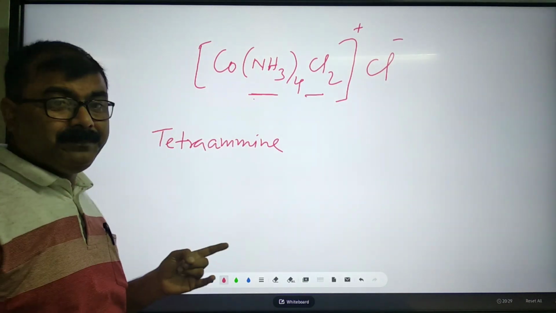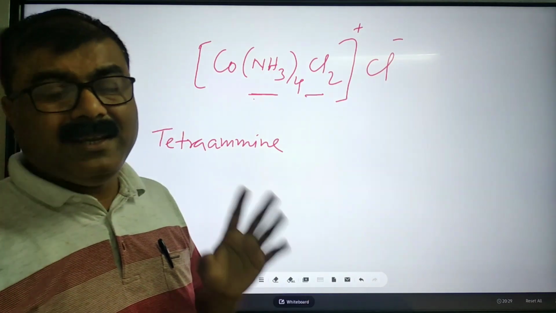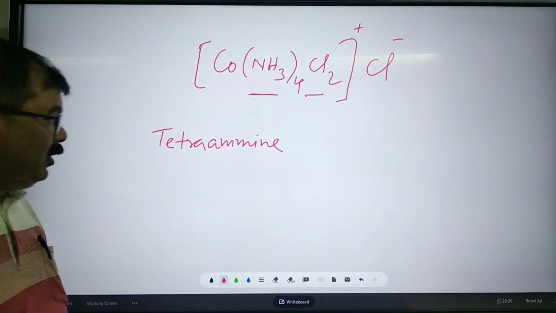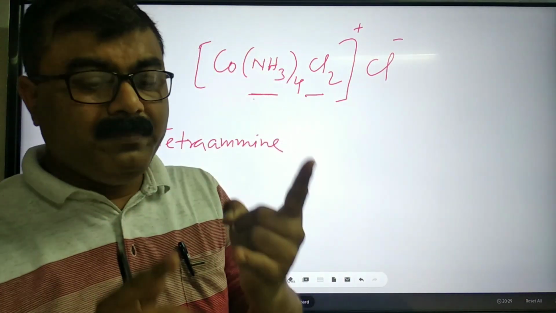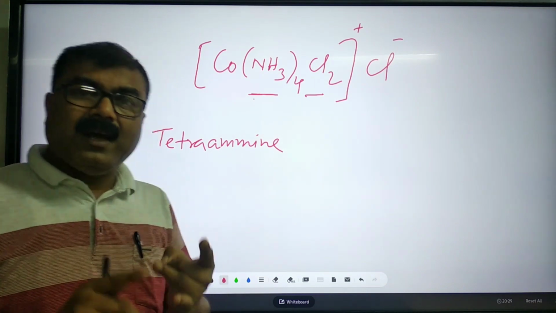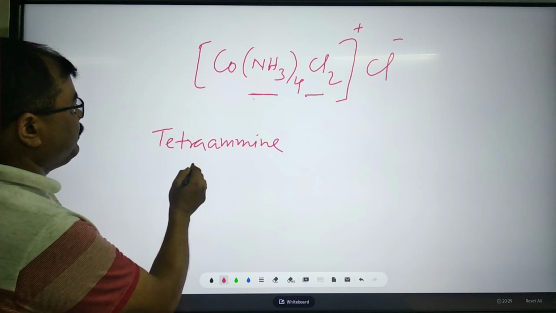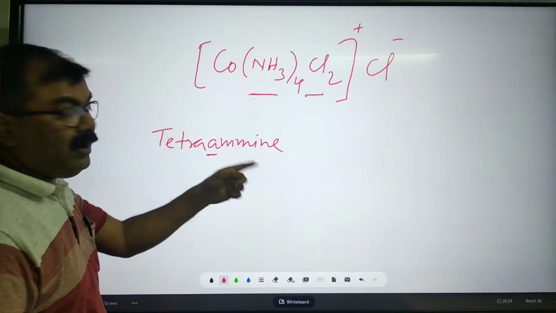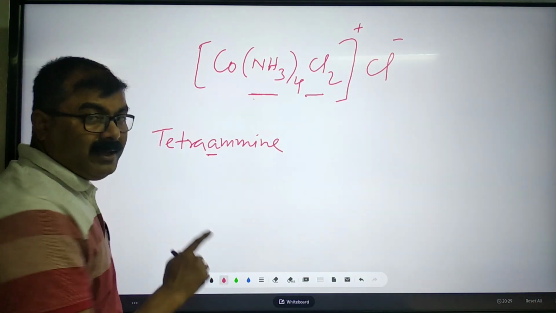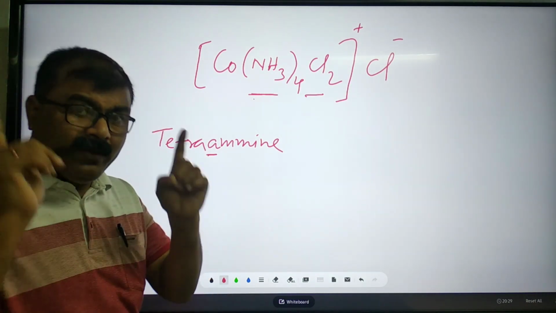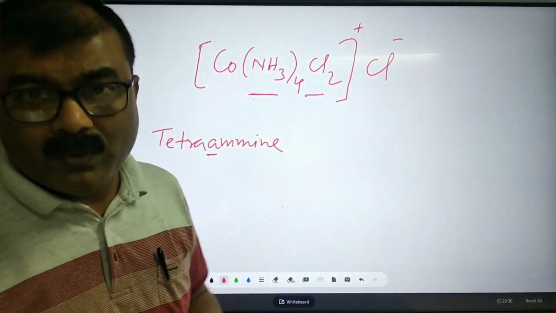These prefixes di, tri, tetra, penta, hexa, according to the IUPAC rule, are not considered in alphabetical order. That is why the first letter A of amine will be considered. So it is tetraamine. There is no gap in between. In an IUPAC name, there will be no gap between word and word.